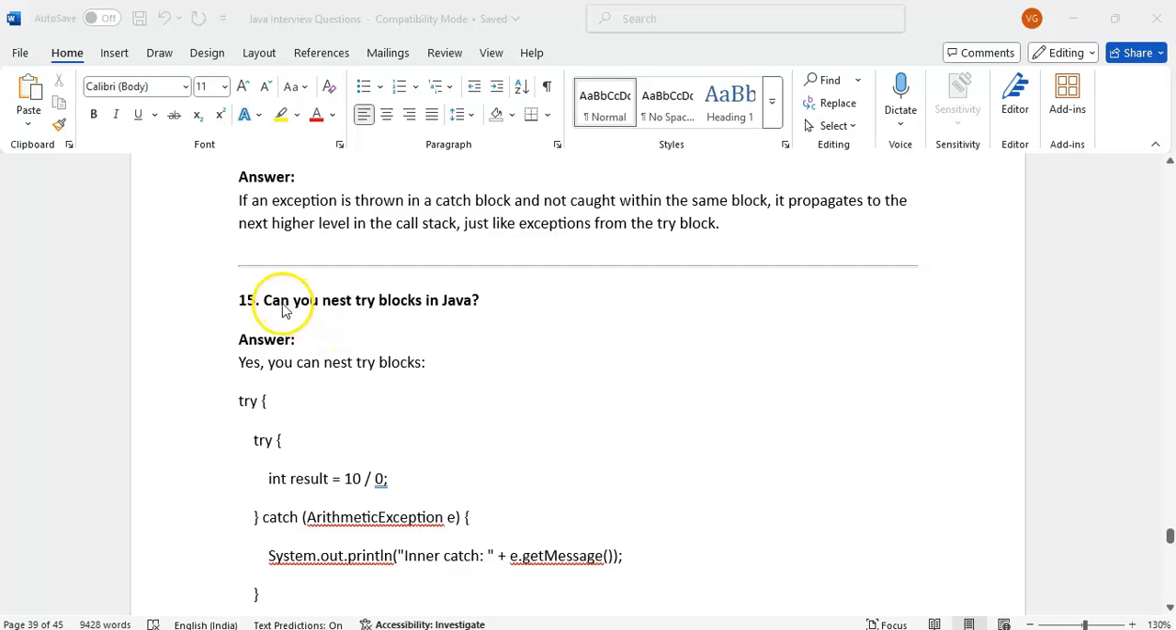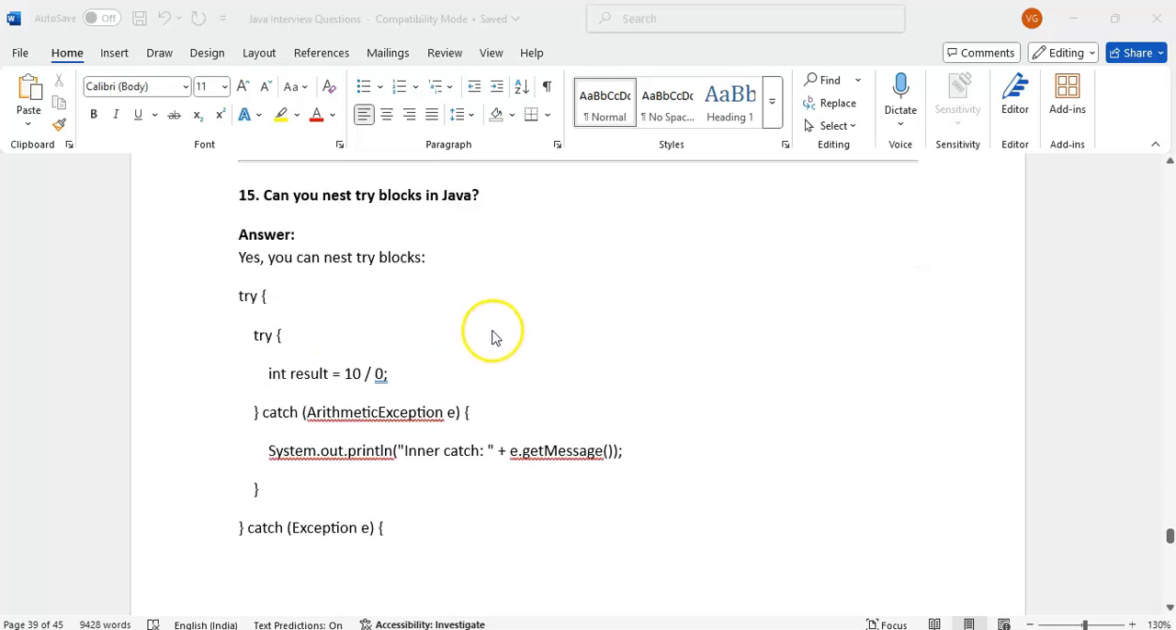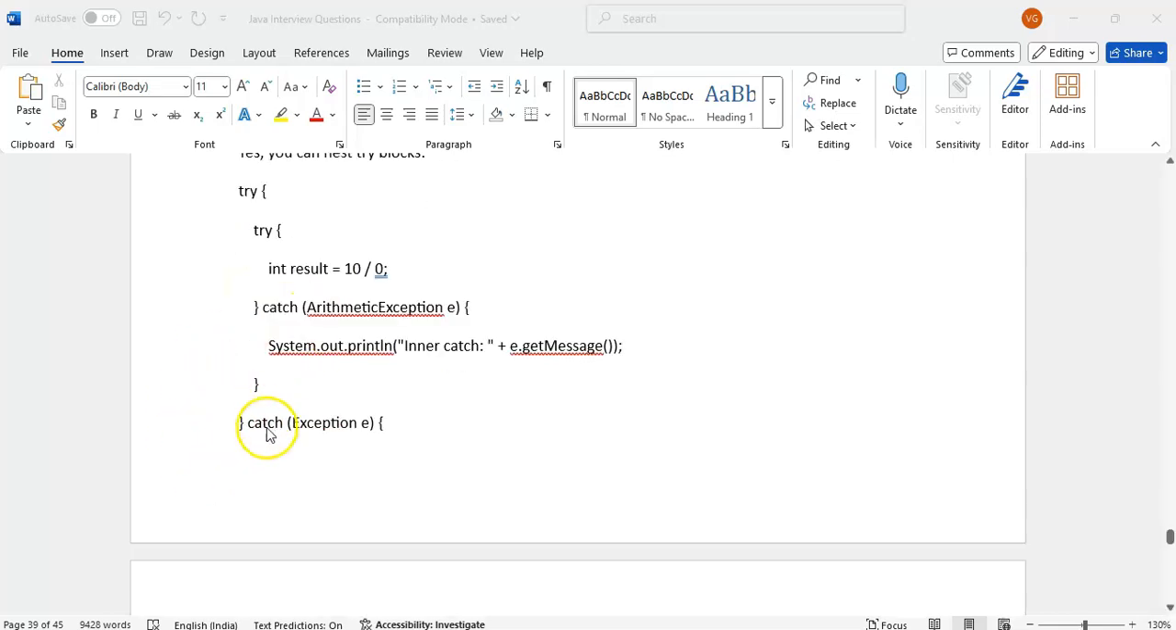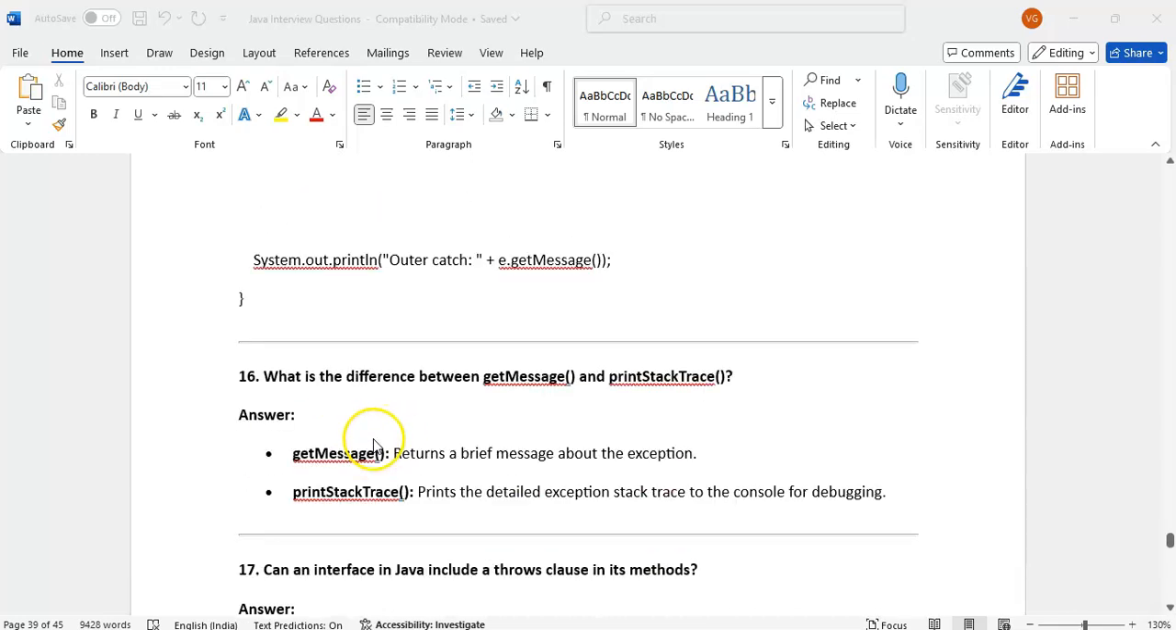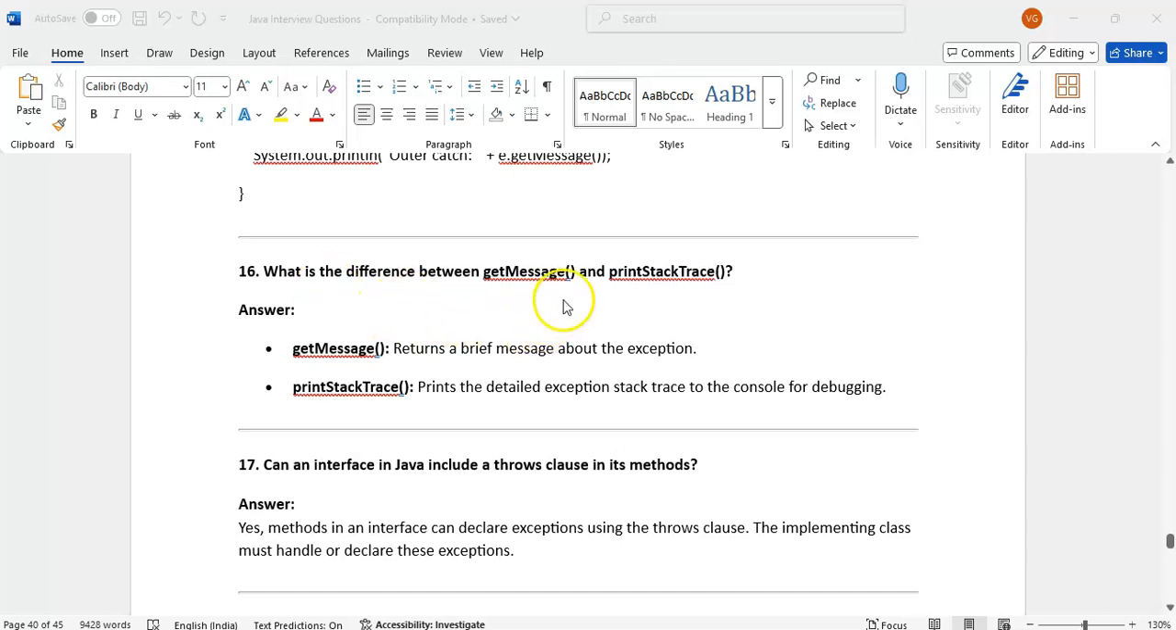Right, can you nest try blocks? Yes. Inside a try we can have another try and catch. Inside a catch block also we can have a try and catch. We can nest them.